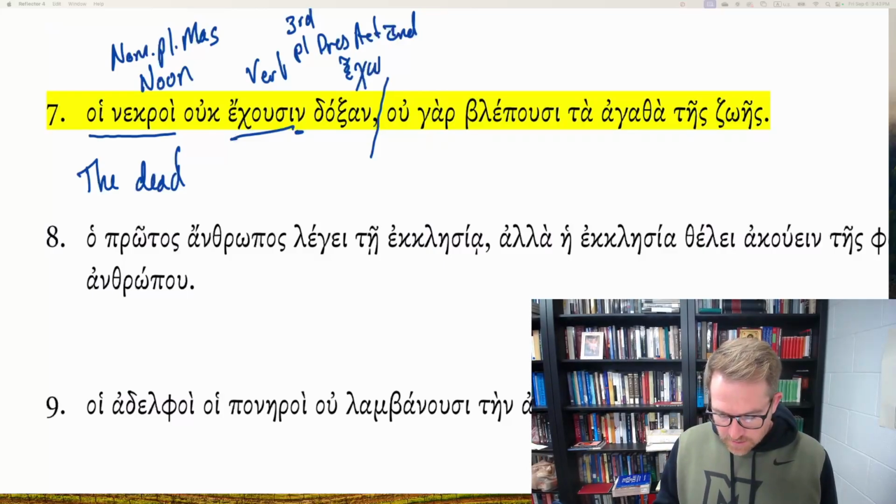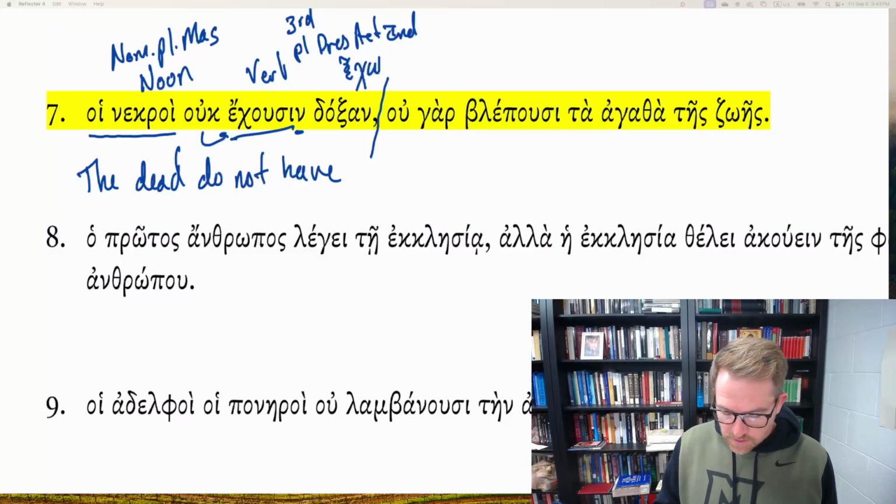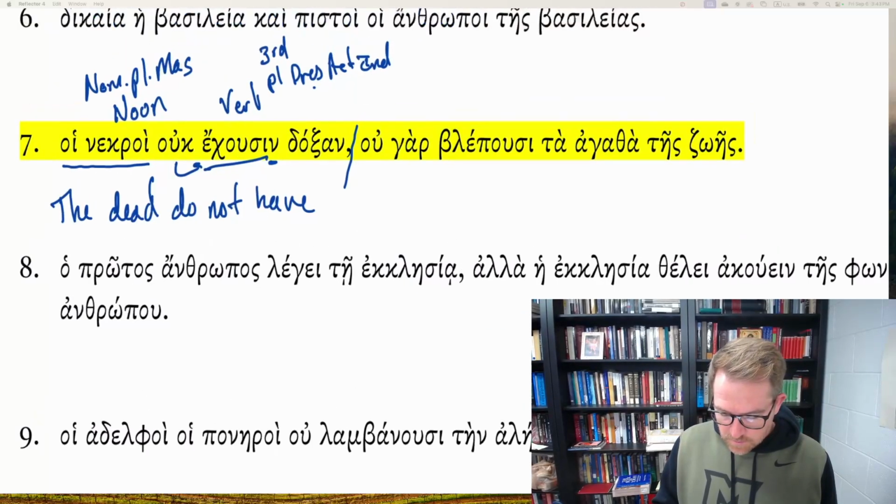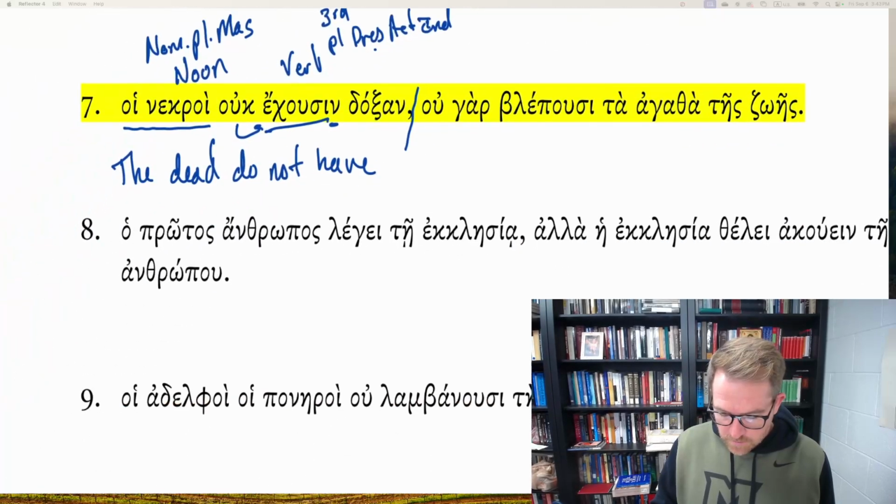The dead, and it's negated by uk, do not have doxan, and notice this doxan is accusative, singular, from doxa, glory. The dead do not have glory.